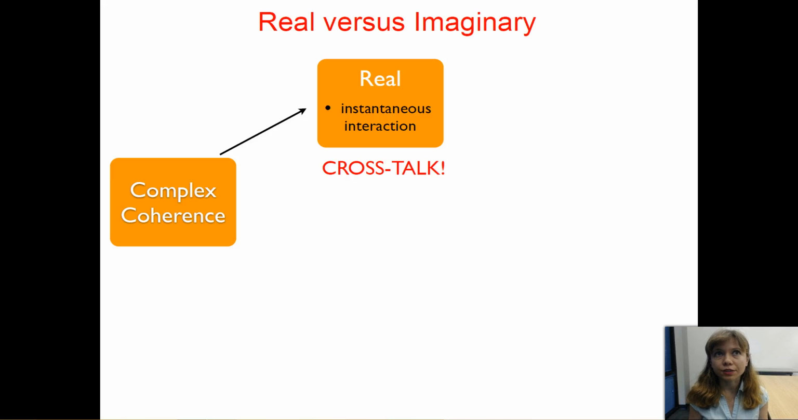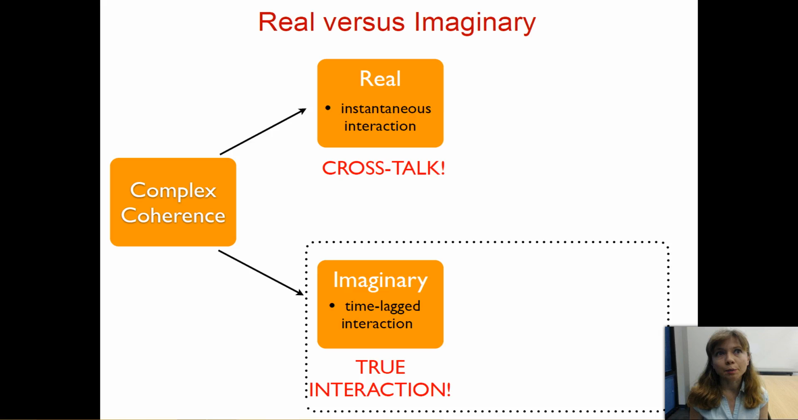Let's analyze the real and imaginary parts of complex coherence. The real part of complex coherence is related to the instantaneous interaction, but the imaginary part of this complex coherence is related to time-lagged interaction, which is thought to be related to the true interaction because crosstalk is thought to occur at the instantaneous range.